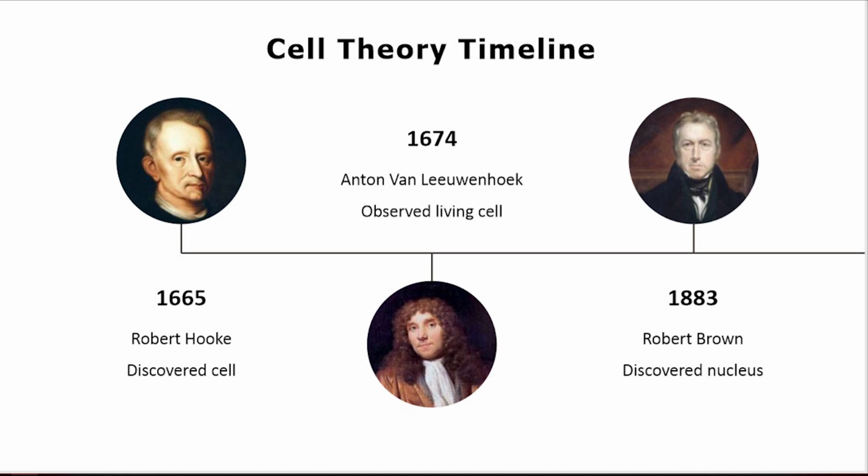Now, this is the timeline of cell theory. These are the major events of discovery of the cell and cell theory. First is the discovery of the cell itself by Robert Hooke in 1665. Then the observation of the living cell by Anton van Leeuwenhoek took place in 1674. Then the discovery of the nucleus by Robert Brown in 1883. Between 1674 and 1883 there are other major events also. Let's look at them.